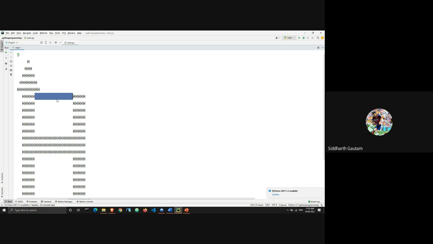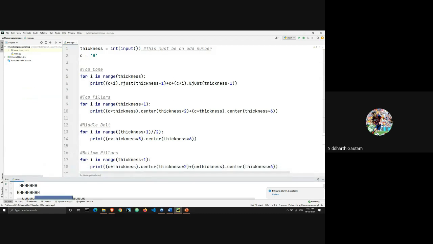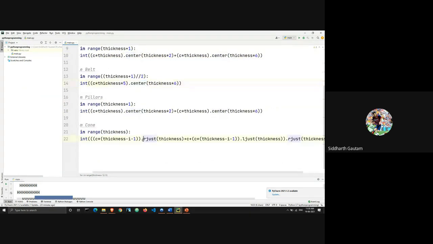What that does is it can take the value towards the left, the right, or the center. If you have a range declared, you can play around with strings using functions like this. Here you see ljust, here you see center, and here rjust means justifying the text to the right.